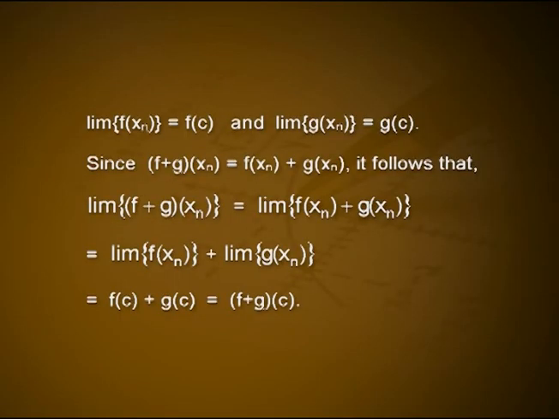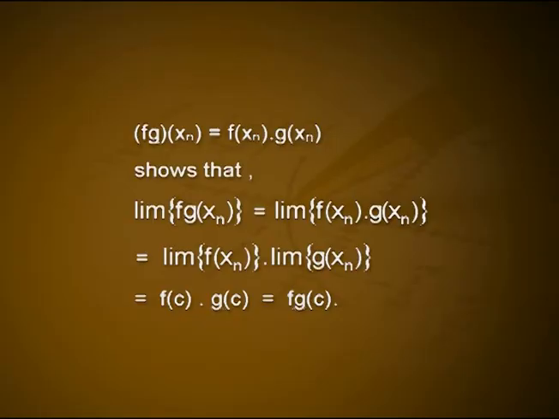Now we discuss the proof. First one, f and g are continuous at c. So for all sequences xn in A that converge to c, limit f of xn equals f of c and limit g of xn equals g of c. Since f plus g of xn equals f of xn plus g of xn, it follows that limit f plus g of xn equals limit f of xn plus g of xn, which is equal to limit f of xn plus limit g of xn, equal to f of c plus g of c, equal to f plus g of c. So f plus g is continuous at c. Similarly, f minus g is also continuous at c.